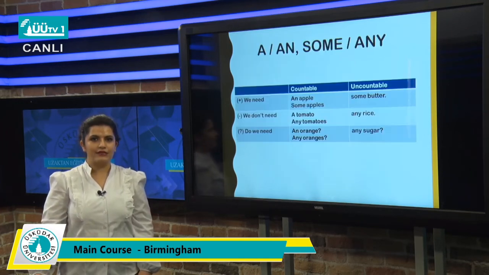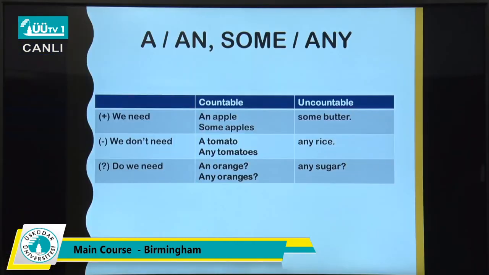Okay, let's recap again about a and some and any. So we use a and an to talk about countable nouns, and also when you talk about a noun which is one. The meaning of a and an is one. So we need an apple.